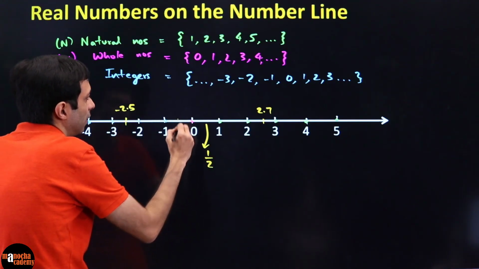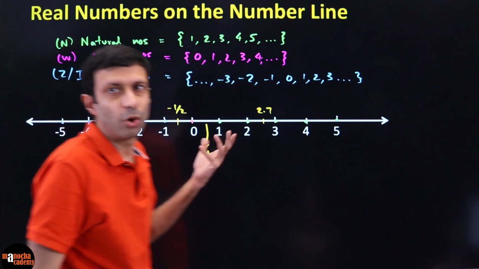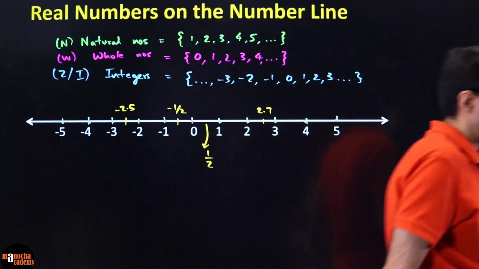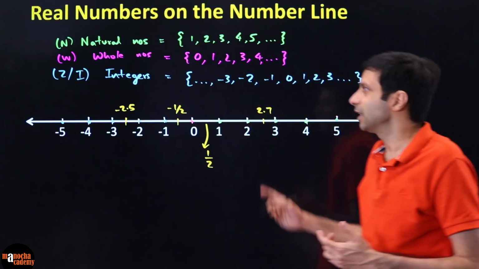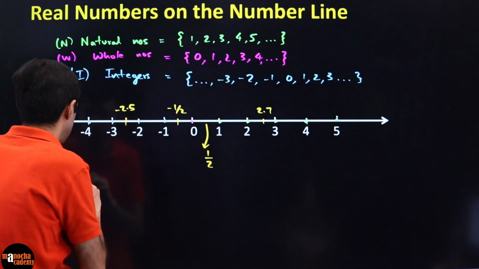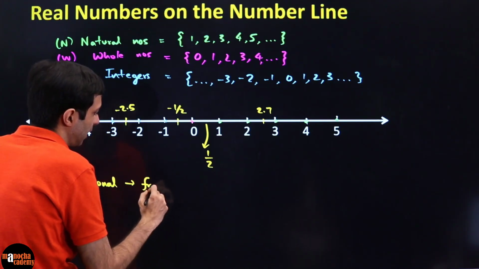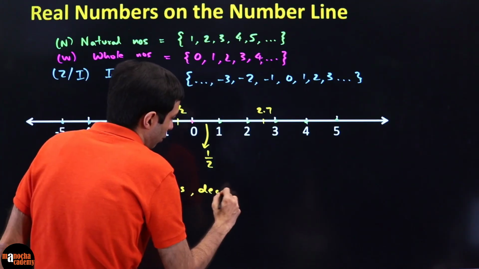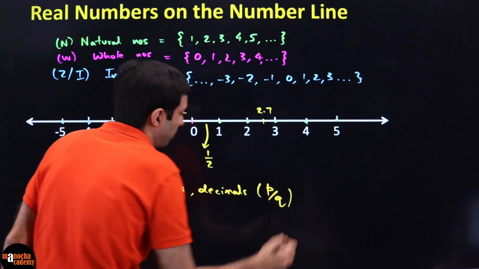We can have a -half. So what are all these numbers? What do you call these that I'm putting over here? Fractions, decimals, very good. These are in fact called rational numbers, right? All I'm showing over here are rational numbers, which are all these fractions and decimals that we'll talk about in p by q form. They can all be put on the number line.